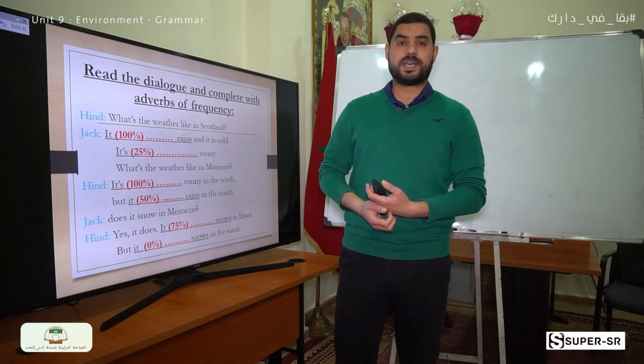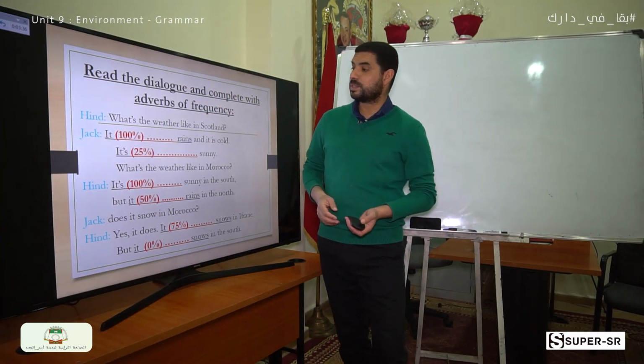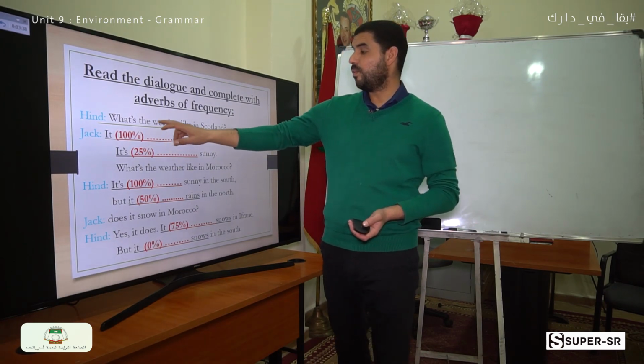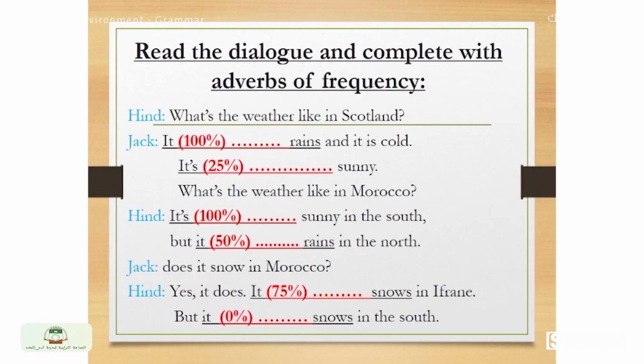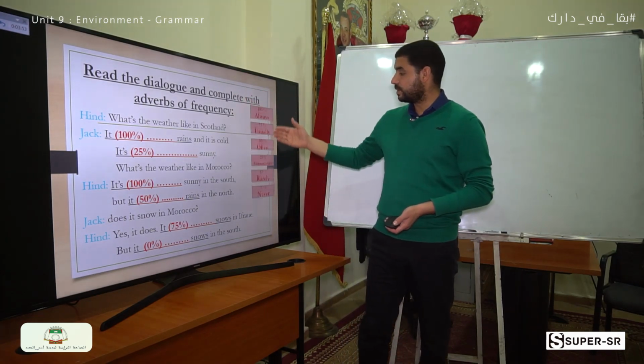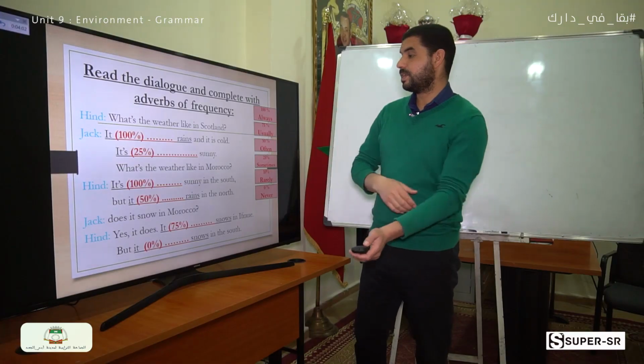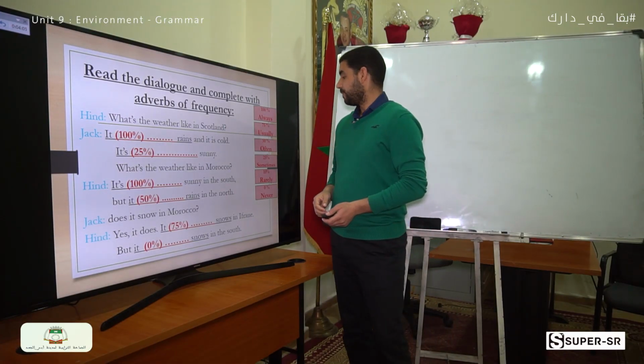So let's do an exercise. Read the dialogue and complete with adverbs of frequency. The hint: What's the weather like in Scotland? Jack: It 100% rains. So here we are going to complete with an adverb of frequency. Look at the adverbs of frequency here and complete the dialogue. You can stop the video and do the exercise. Okay, so let's do it together.